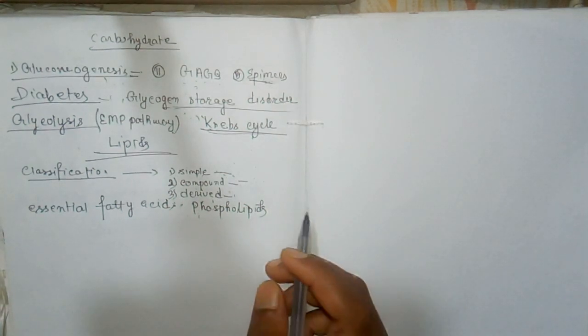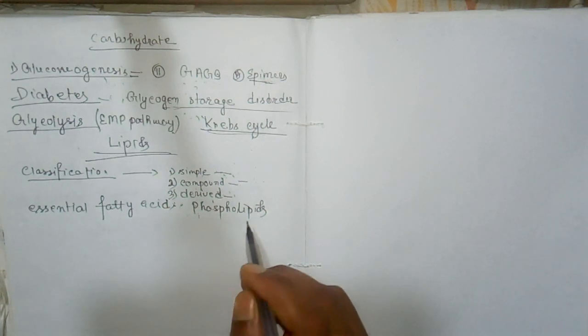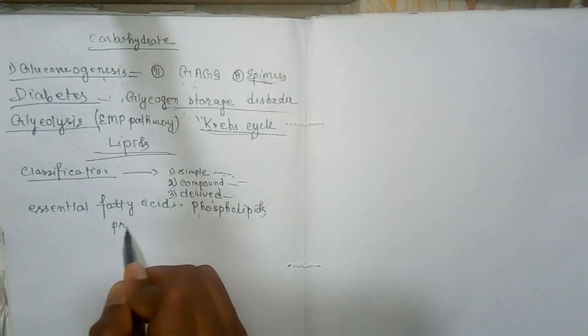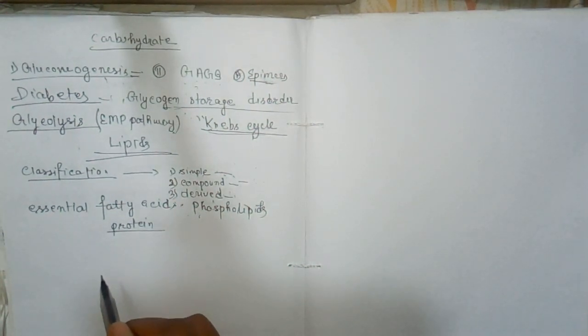So this chapter is complete. Now the next chapter, that is protein. From the chapter protein, one of the most important topics is the importance of proteins.